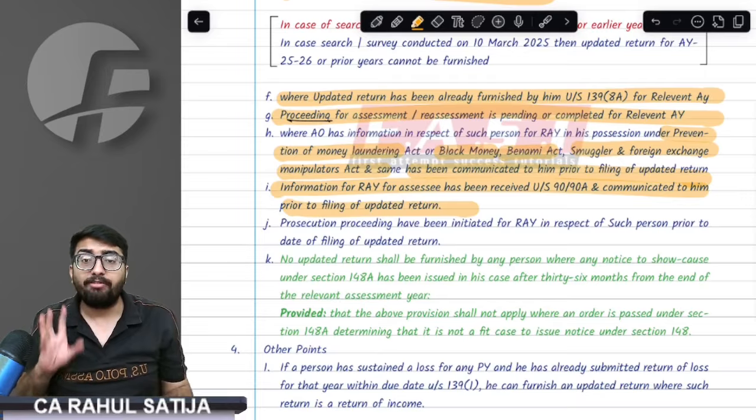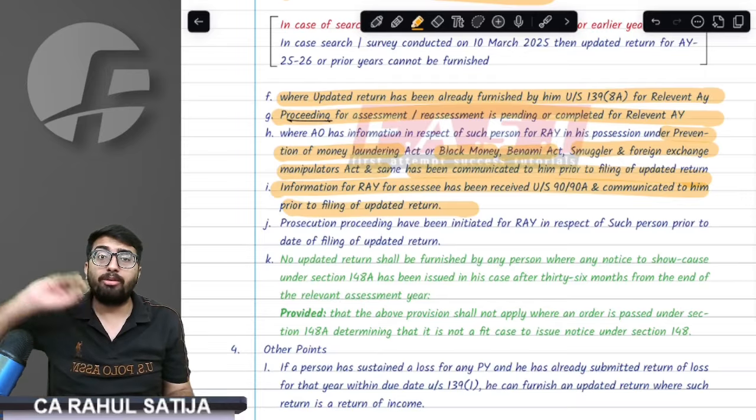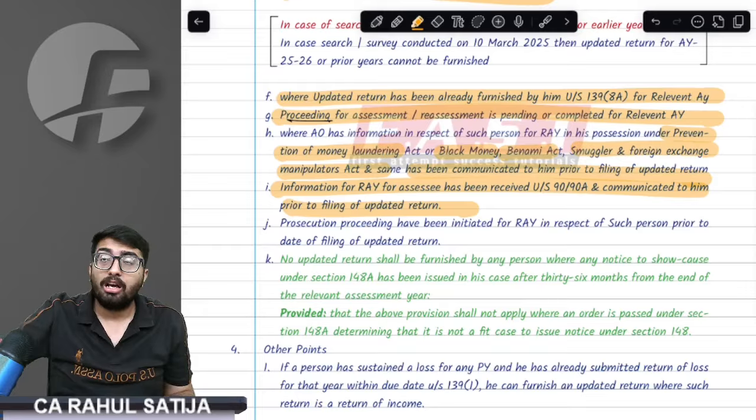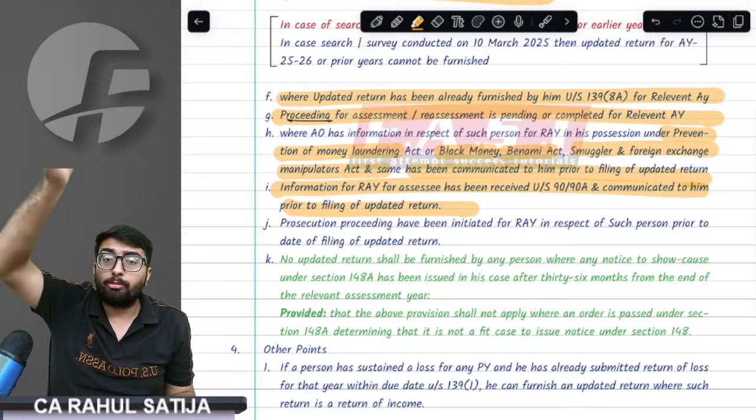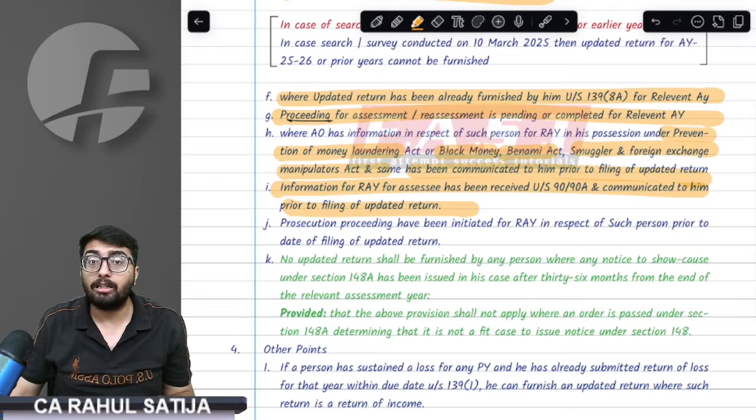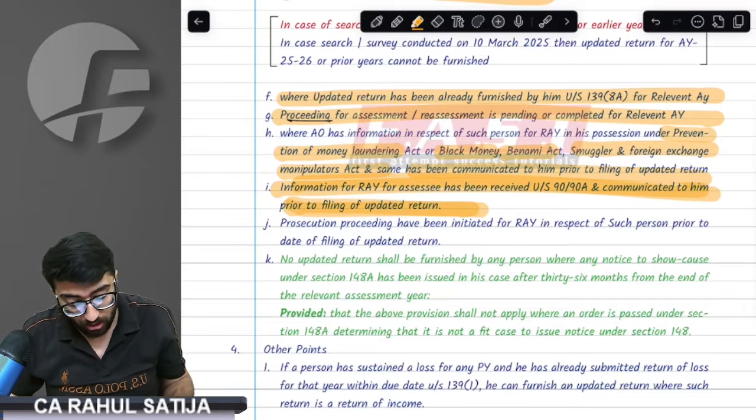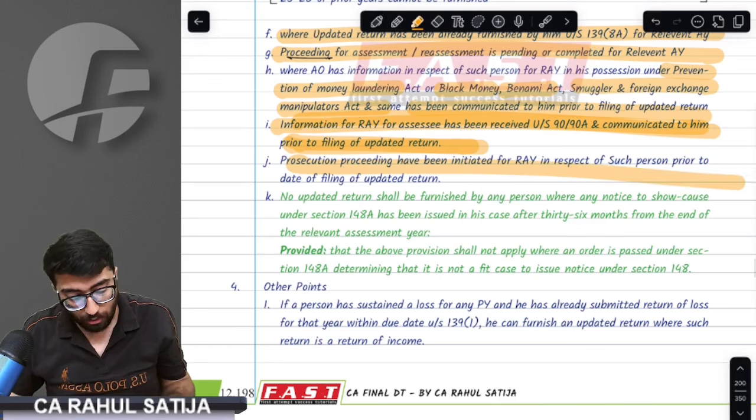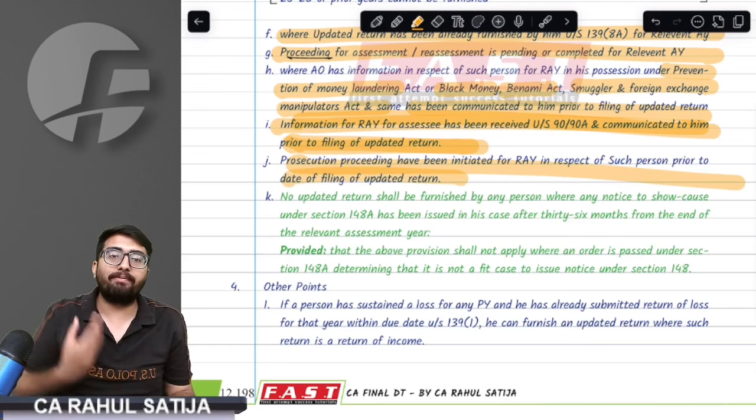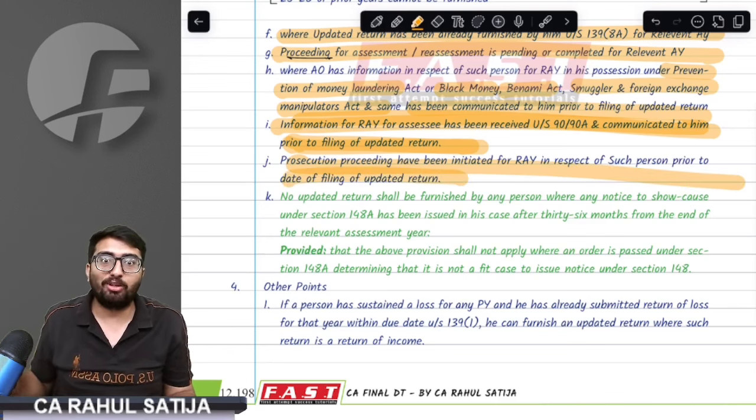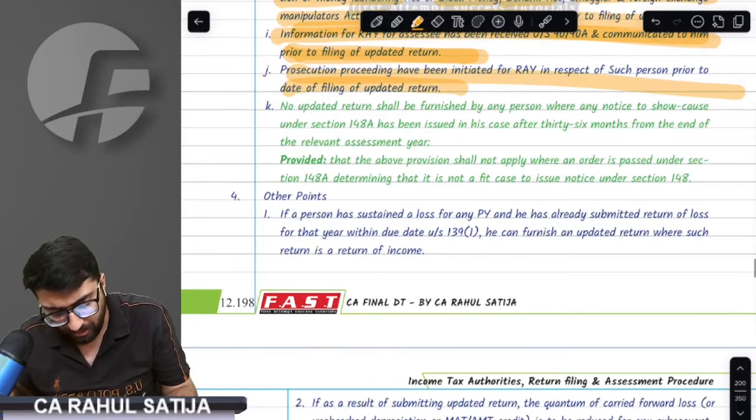The provision says that if the department got to know about me from other countries' governments, for example, the government of London told the government of India that Rahul has property in London, in that case I cannot file UR. The provision also says if any prosecution proceedings have been initiated, and I am about to go to jail, I cannot file UR.